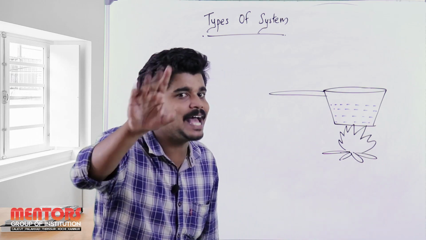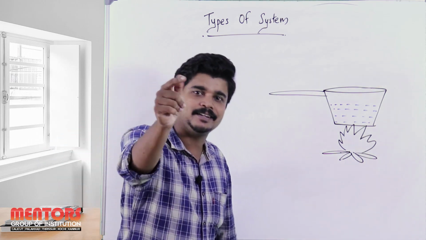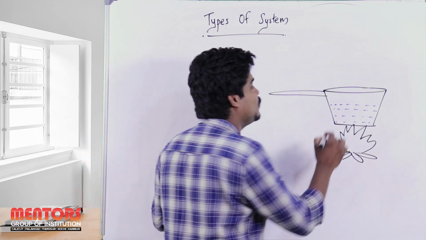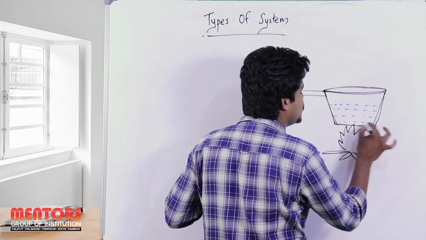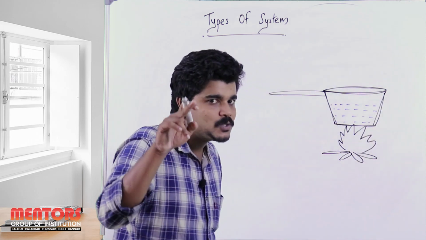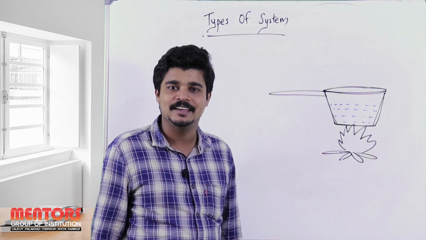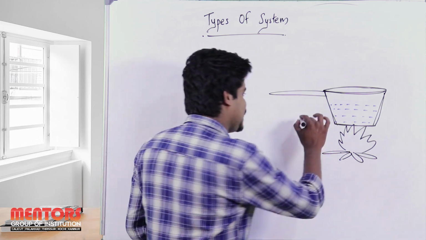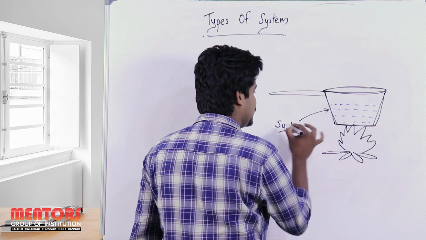It's not about the handle, it's about the water inside the teapot. So what is the system here? The teapot. Why? Because that teapot is what I am studying. So this teapot is my system.